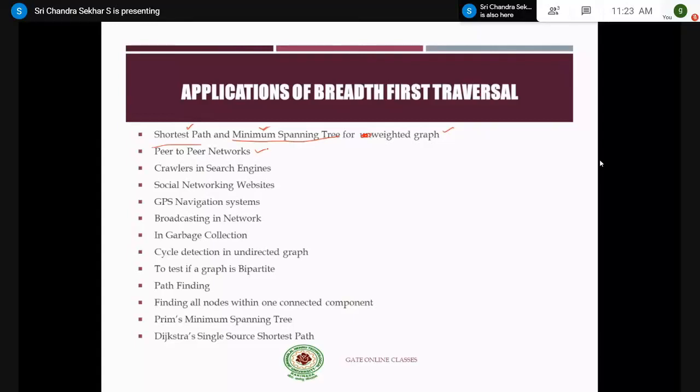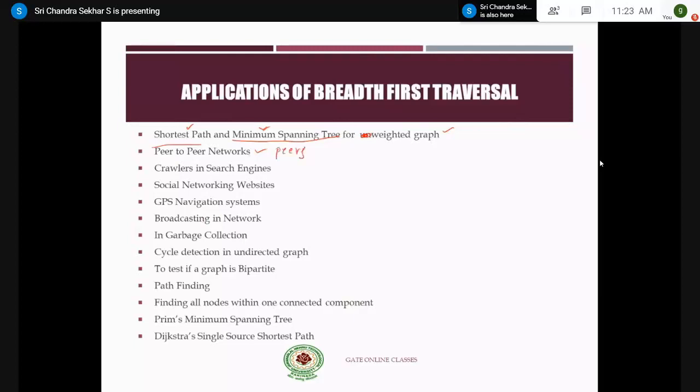You might be very familiar with these torrent websites where you download a lot of movies and multimedia content, and you can observe that when you use these torrents, the download speed is much faster when compared to downloading from a single website. So in this concept of peer-to-peer networks, they will find the peers.